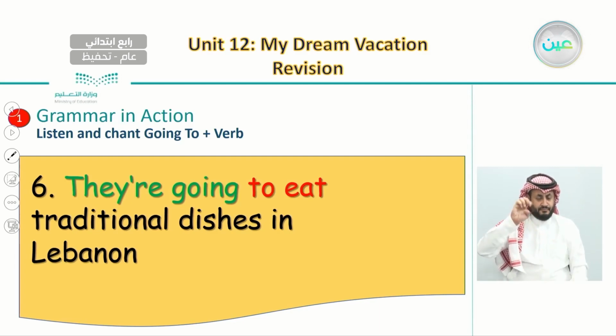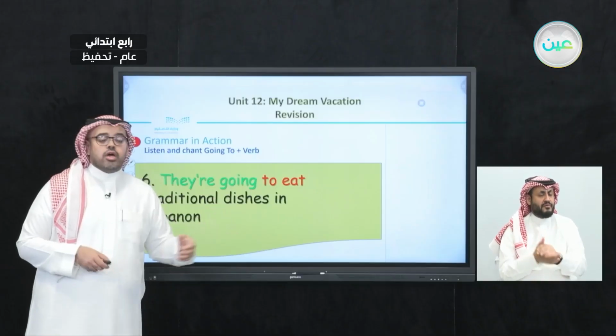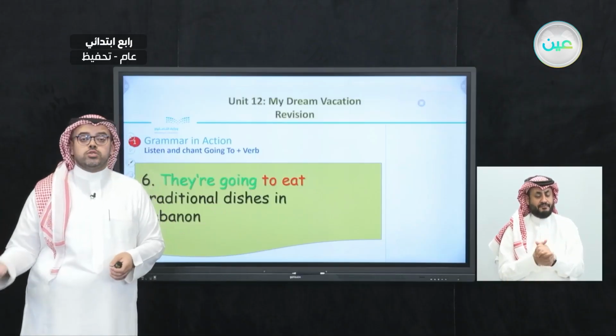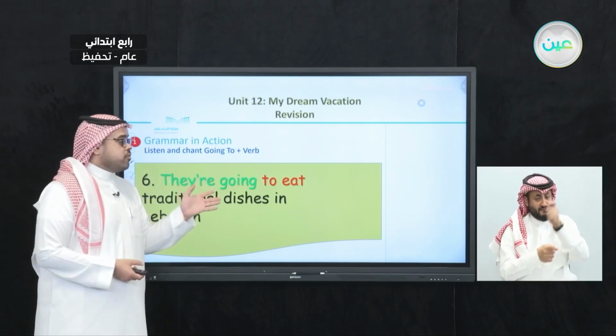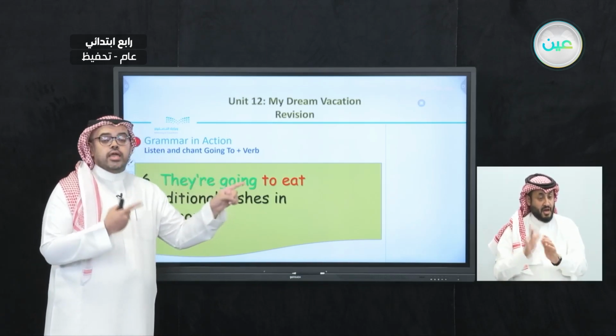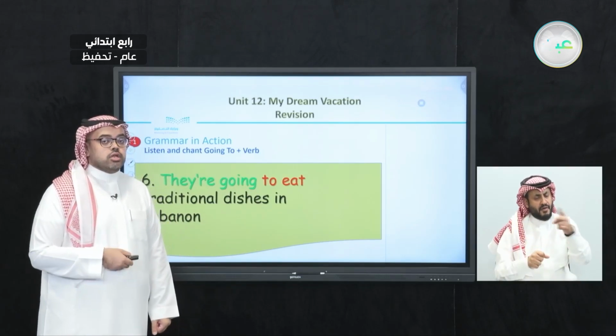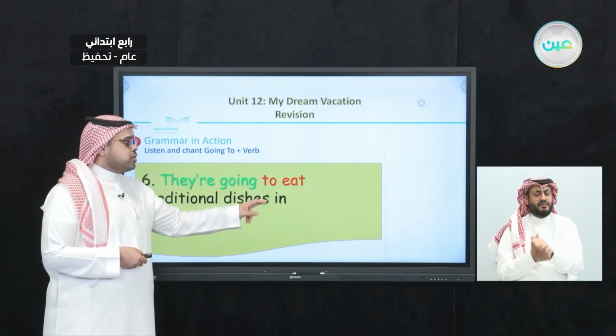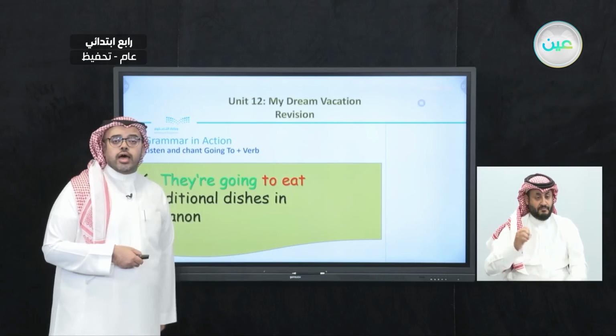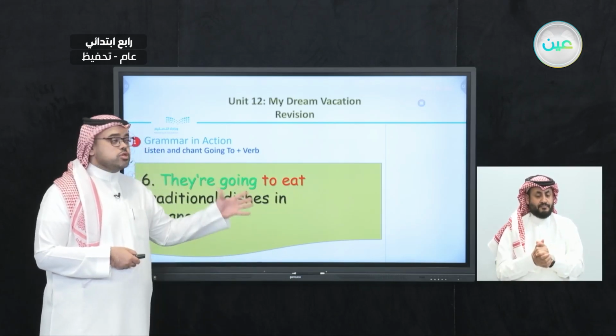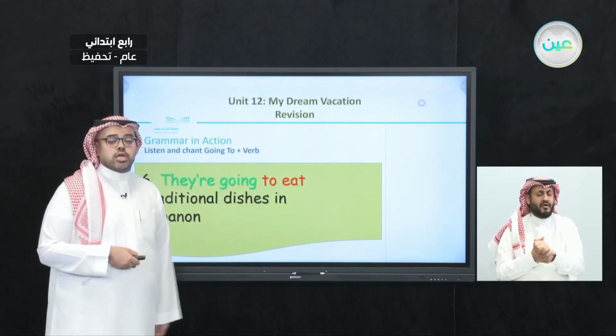Also, we remain with the same idea that we use going to talk about plans, or the things that we want to do in the future. So, they are going to eat traditional dishes in Lebanon. And here we use eat as a regular verb that we use straight after going to.